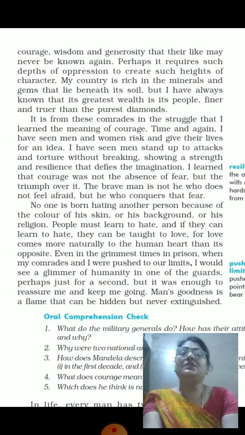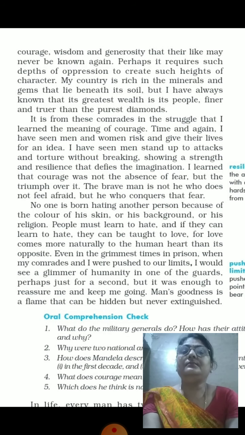Now he's talking about a few persons who played the most important part in getting freedom and making their country democratic.